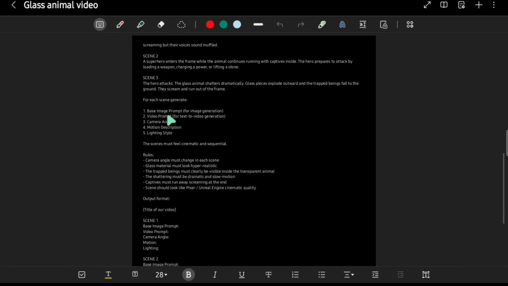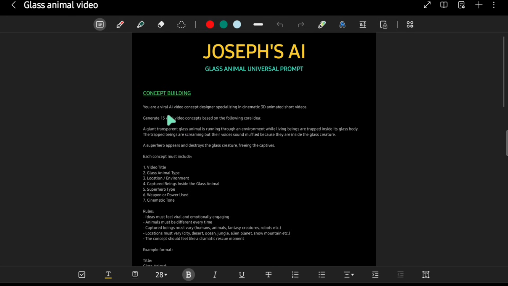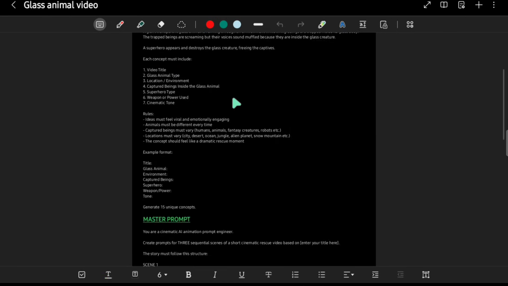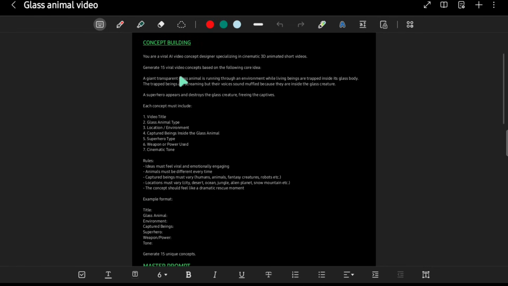So to make this, you will find a universal prompt pack in the description, and also in our Telegram channel. You can download it from either place. Inside that pack, you will find two important prompts. The first one is a concept building prompt, and the second one is a master prompt that we will use for image and video generation. So let's begin with the first step.